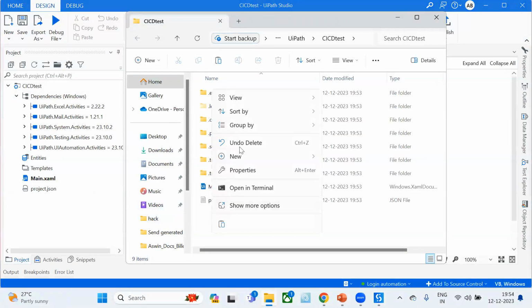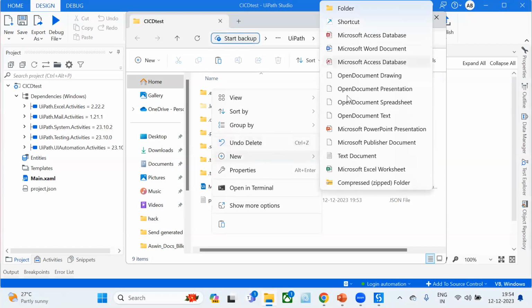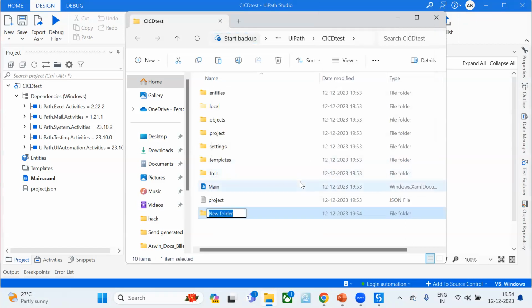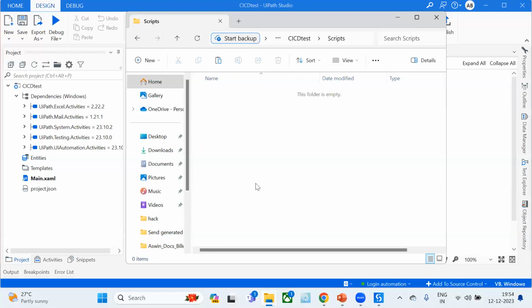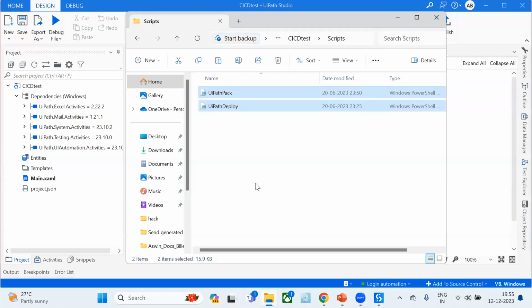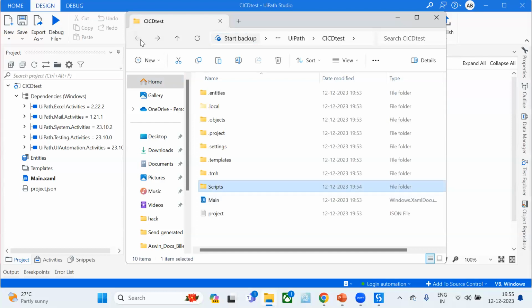Here, I need to create a folder. Okay. And the name should be scripts. I will tell you why I am naming this as scripts. So if you need, you can provide other names as well. So based on that, there will be some configuration changes in the workflow YAML file also. Okay. So that's the concept. Here, I'm going to paste these 2. Okay. Now, we are having the scripts inside our project folder. Okay. This is my project folder.